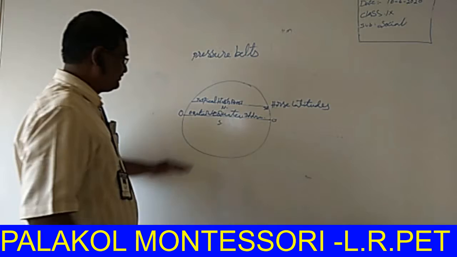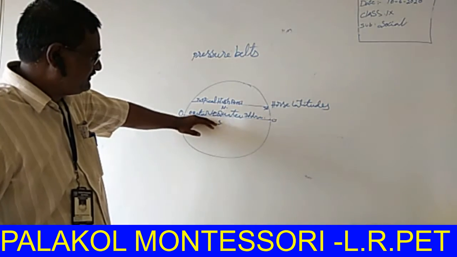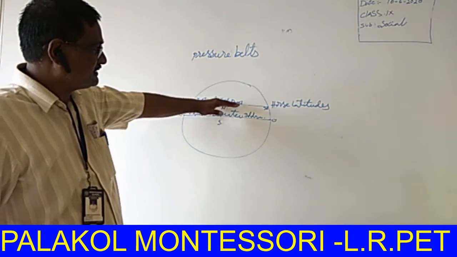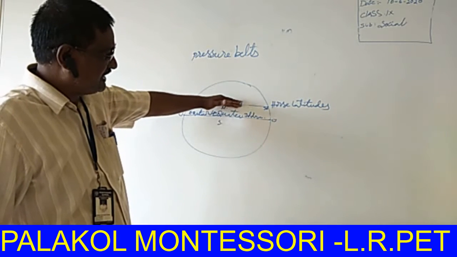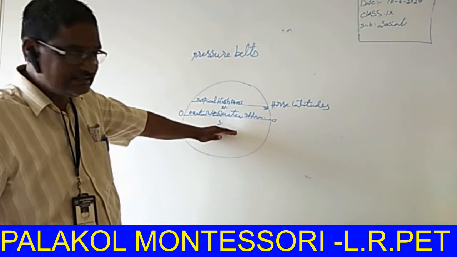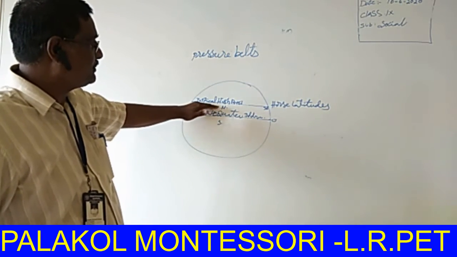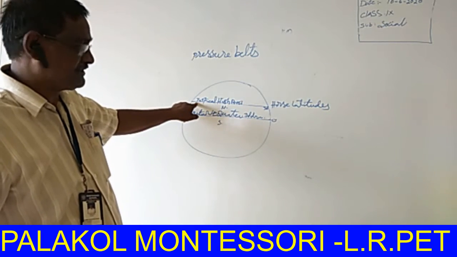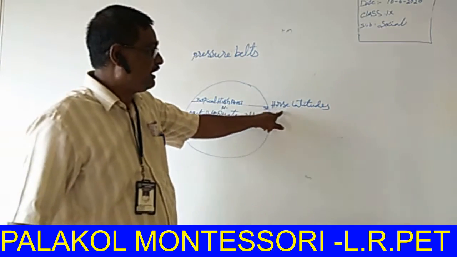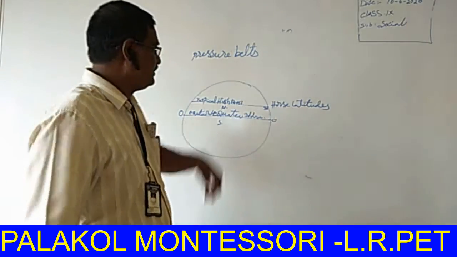Listen, the equator divides the earth into two equal parts, north and south. It is the northern hemisphere. This is the southern hemisphere. Again, one more belt is called the tropical high pressure belt. This is called the horse latitude.